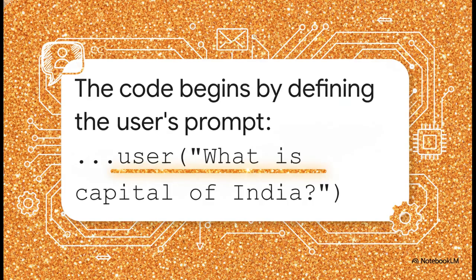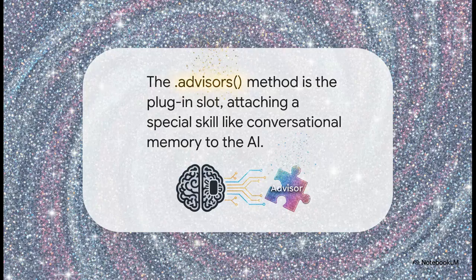Okay, let's start at the very beginning. This first chunk is really just the foundation of the whole interaction. We're basically telling our chat client to get a new prompt ready, and the user's part of that prompt is the question, what is the capital of India? Super simple, super straightforward.